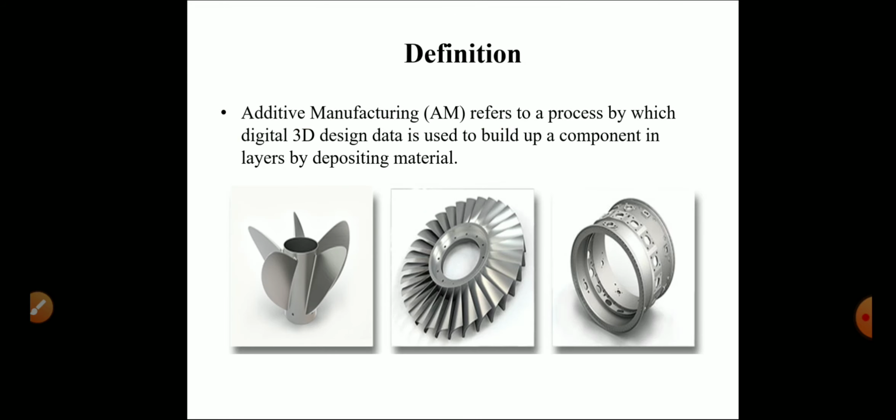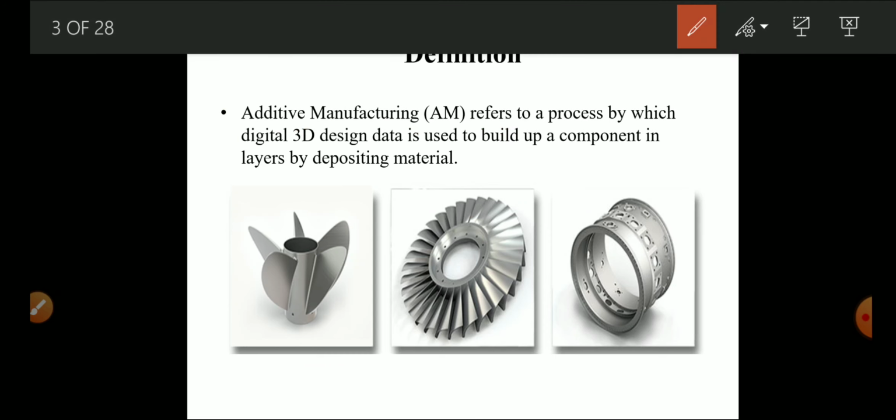Definition: the additive manufacturing process refers to a process by which digital 3D design data is used to build up a component by depositing material layer by layer.